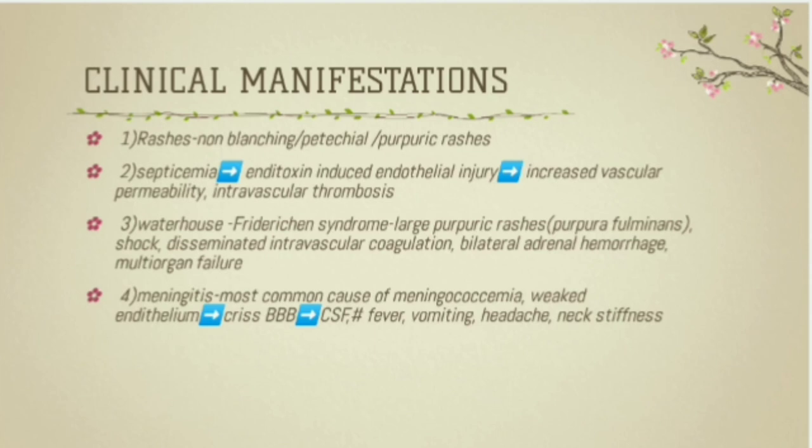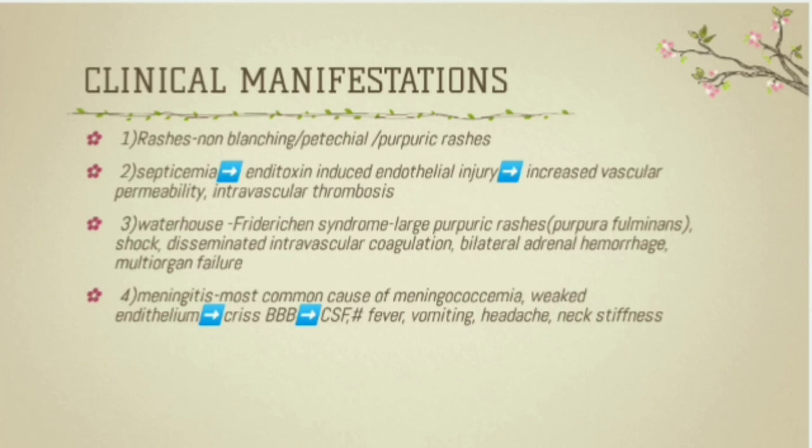It's nothing but the insufficient aldosterone and cortisol release due to the necrosis of various hormone releasing cells in the adrenal gland. It's a syndrome, right? Meaning a group of symptoms will occur together. So this syndrome is associated with large purpuric rashes, which is also known as purpura fulminans, shock and disseminated intravascular coagulation, bilateral adrenal hemorrhage and multi-organ failure.